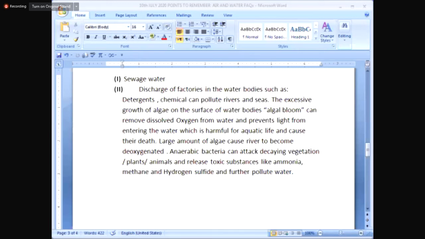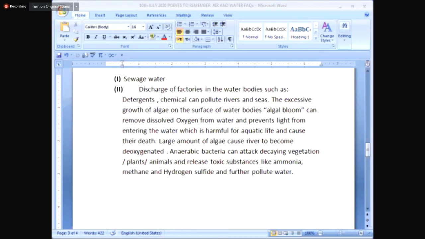The information of MCQ number 1 is: charcoal is added to water. Choice A, to remove salts.